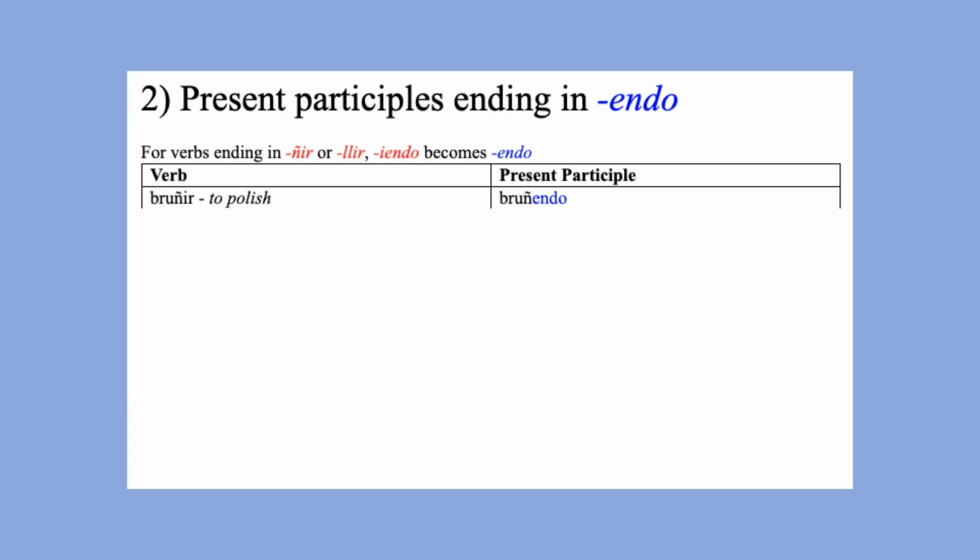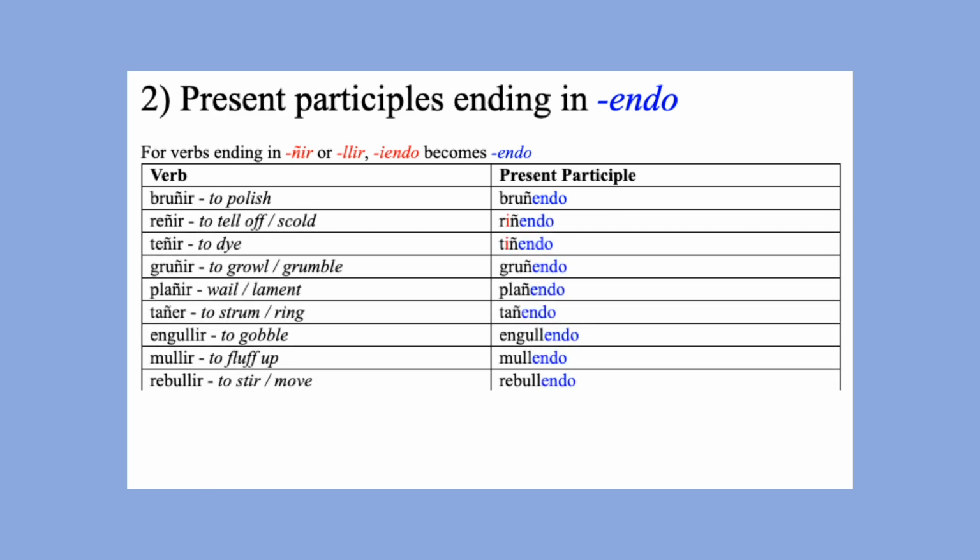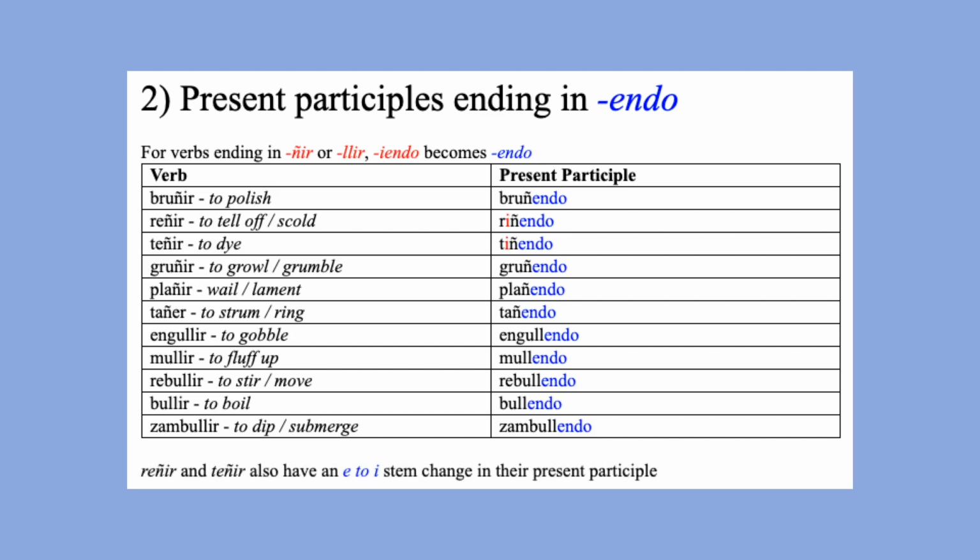Verbs that end in eír or oír will end in yendo for the present participle. Also notice that reír and freír have E to I stem changes in their present participles.